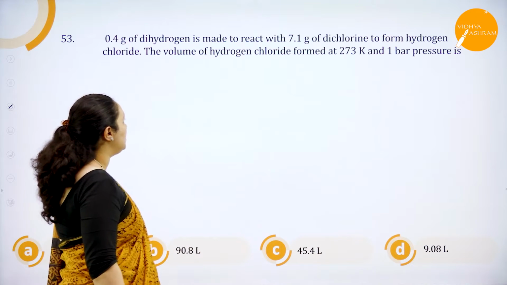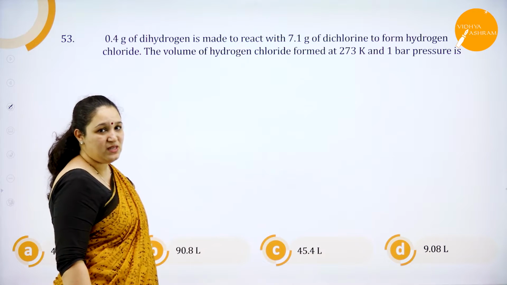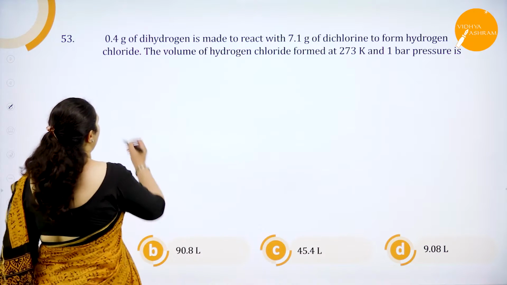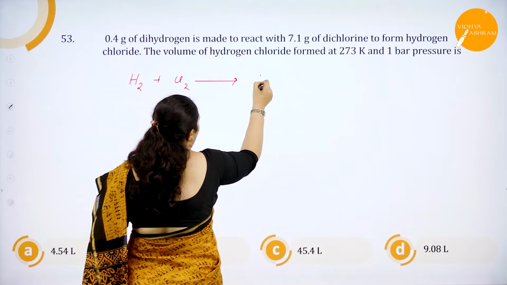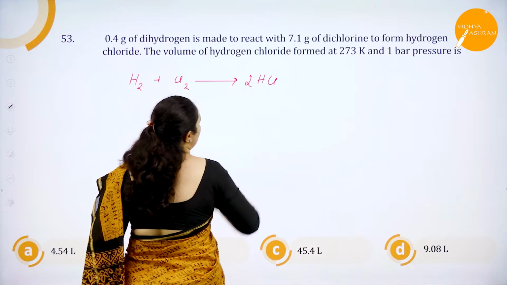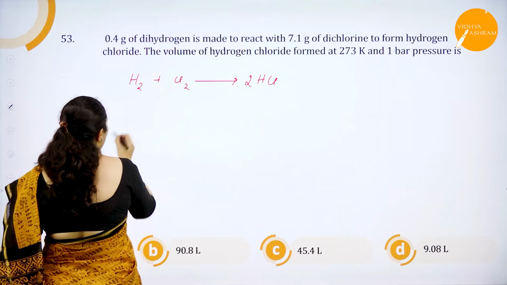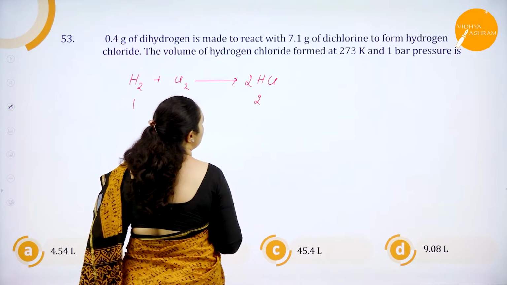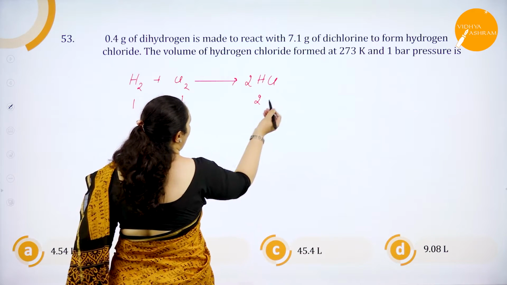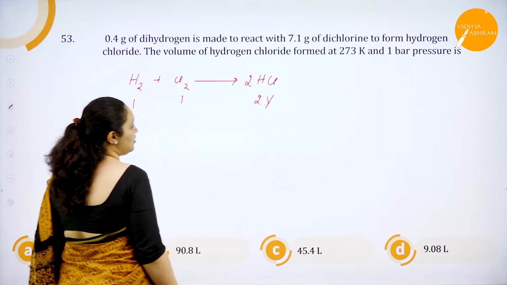They are asking how much volume of hydrogen chloride is formed. So we'll just write the equation first. Hydrogen plus chlorine is giving me HCl. Of course, I have to balance the equation. From this you get to know 1 mole of hydrogen with 1 mole of chlorine gives 2 moles of HCl. Because they are asking volume, I'll write this as 2 volumes of HCl.